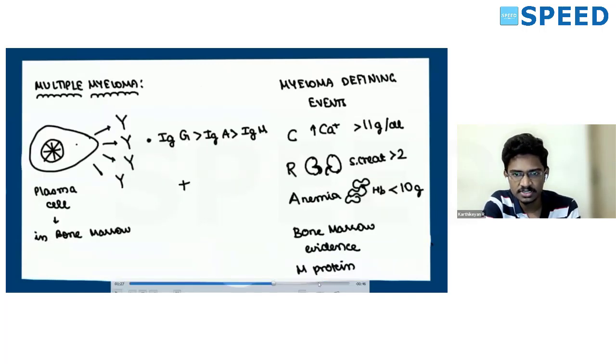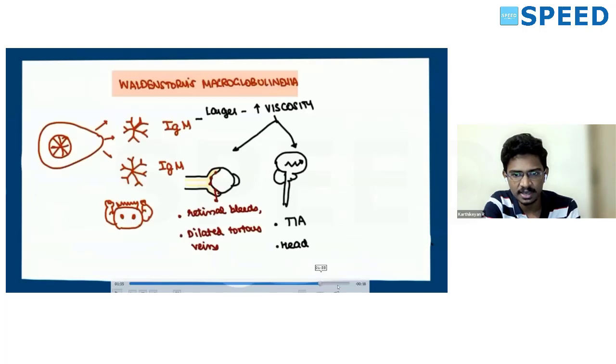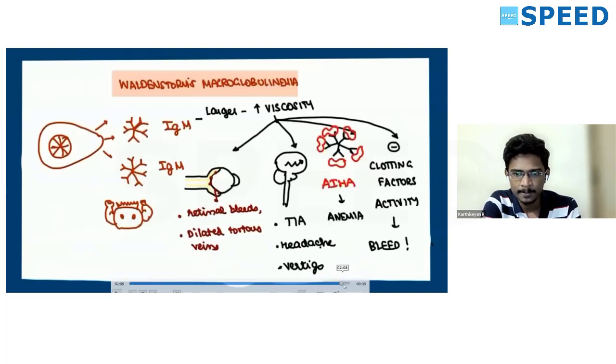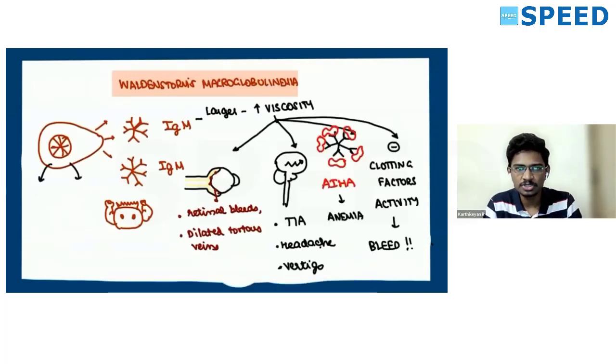So for now, just remember this single picture, which will help you concentrate on all the clinical features of Waldenstrom's macroglobulinemia: IgM producing plasma cells, IgM, a macroglobulin, hyperviscosity, dilated retinal tortuous veins, increased ICP, headache, vertigo, transient ischemic attacks.